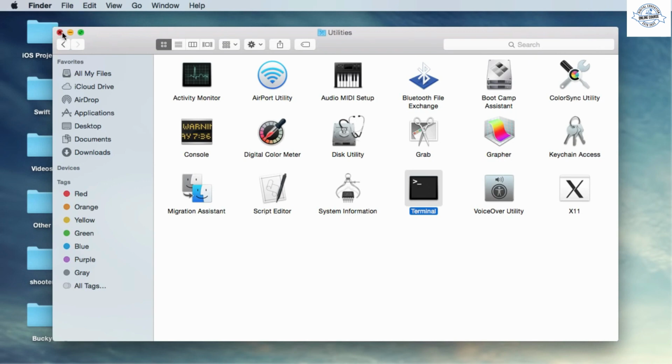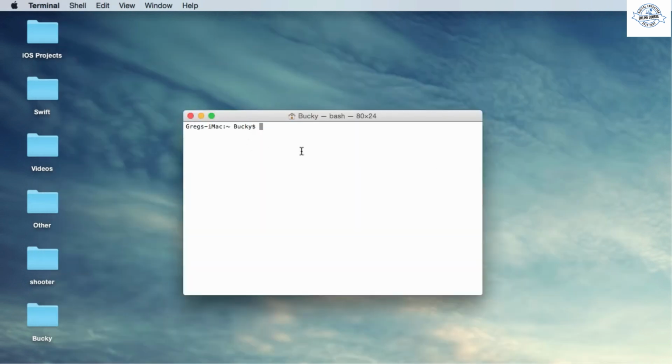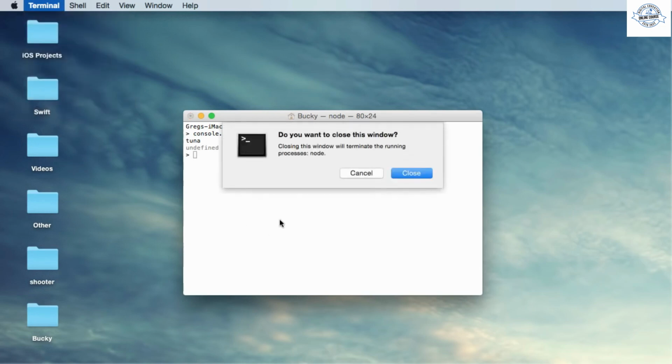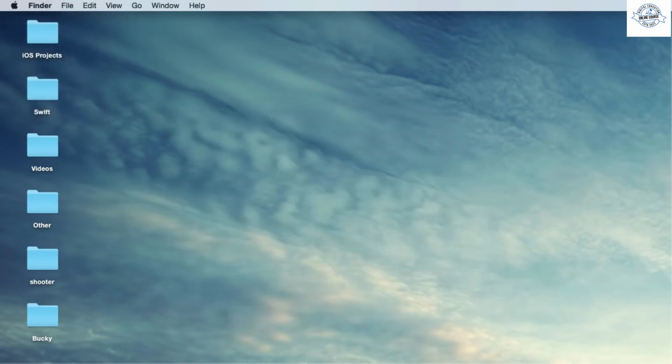Now double click that, but I already have it open, so there you go. From here, you can just type node, if you spell it correctly. Wow, node. And then just to test that anything works, put console.log like tuna. So press enter and it says tuna, undefined. That's good. That's what we wanted to see. It means that everything is installed and working correctly. So now let me quit this terminal, close, and check it out.